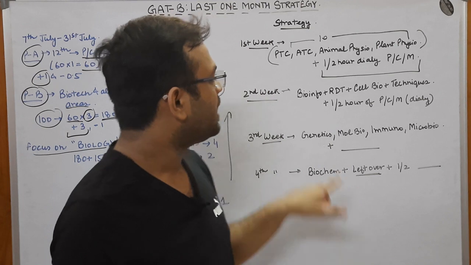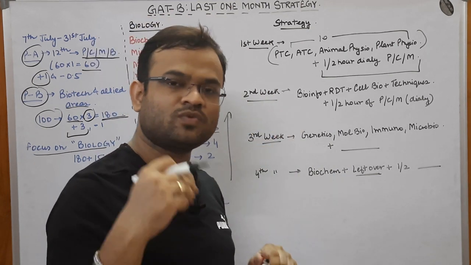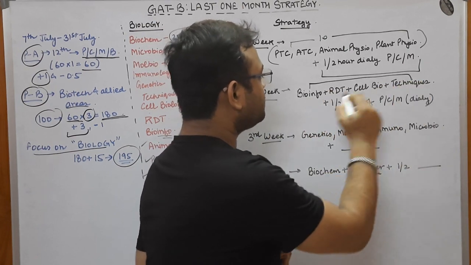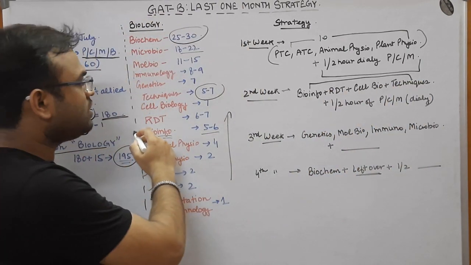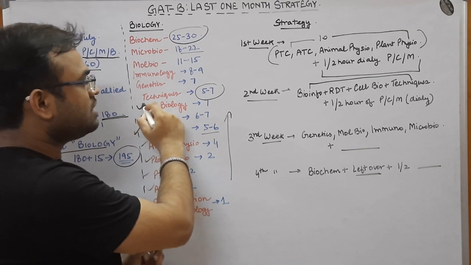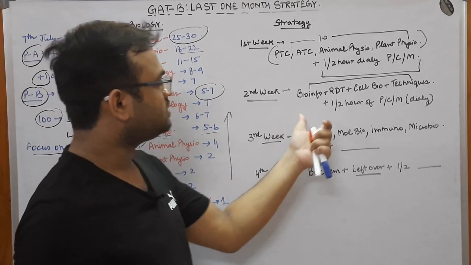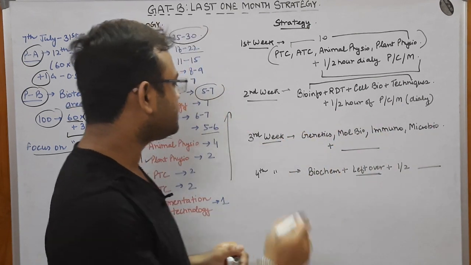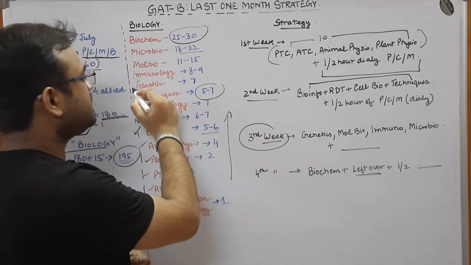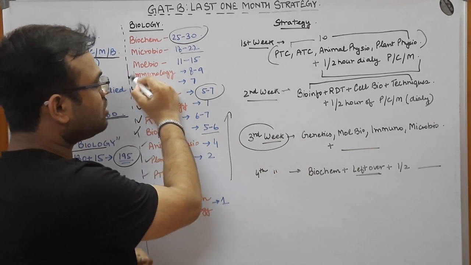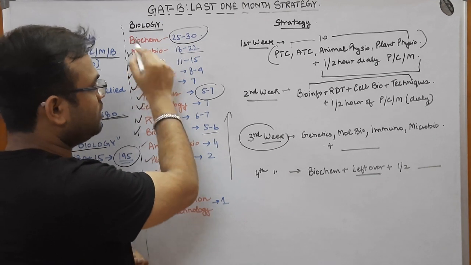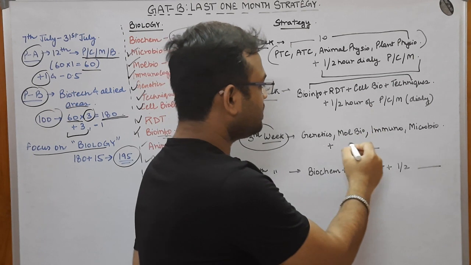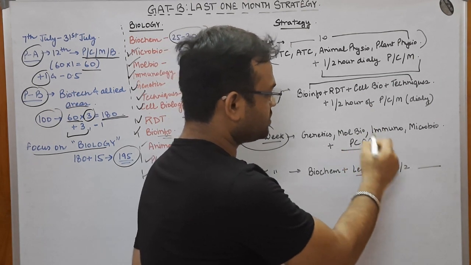Again, in the second week, what would I have done is, you can take these topics. The next one, bioinformatics, RDT, cell biology, and techniques in the second week, plus 1 to 2 hours of PCM daily. In the third week, what would I have done? Genetics, immunology, mol bio, and microbio. Fine. Okay, so this I would have completed in the third week with again this PCM 1 to 2 hours.